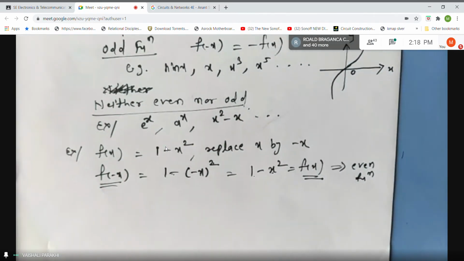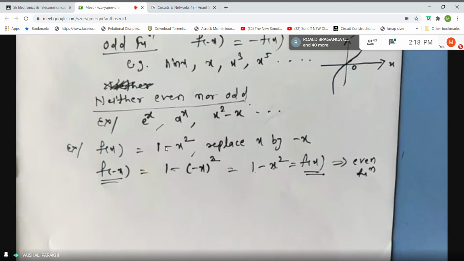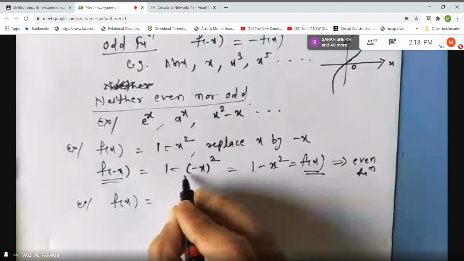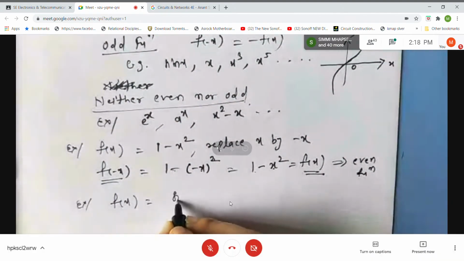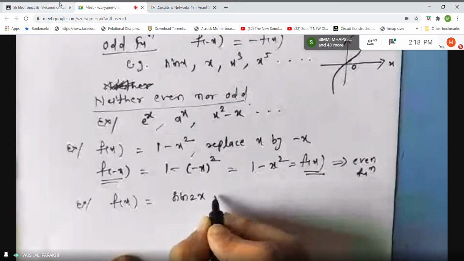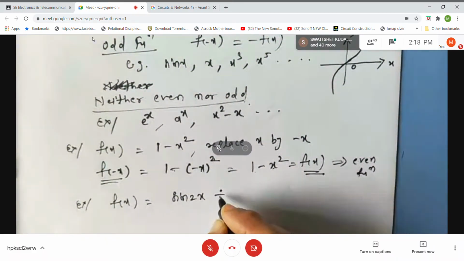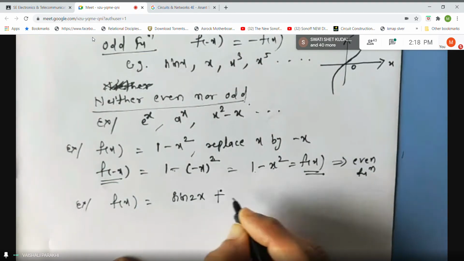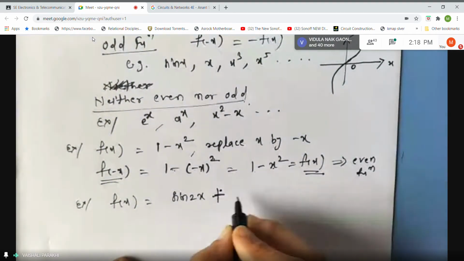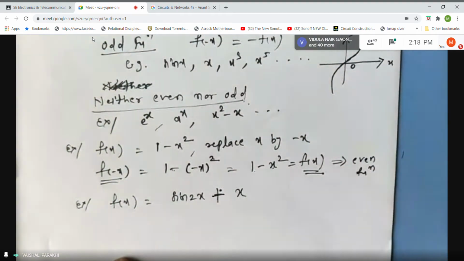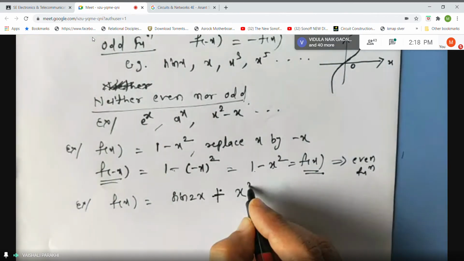Okay. Now suppose I give you the example f of x is equal to sine of 2x plus x cube.